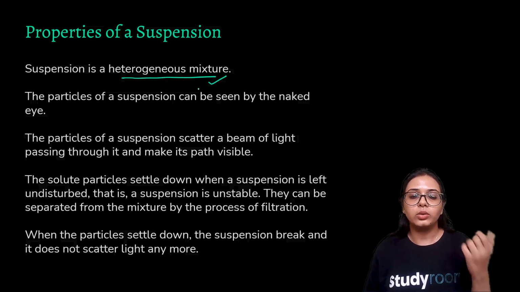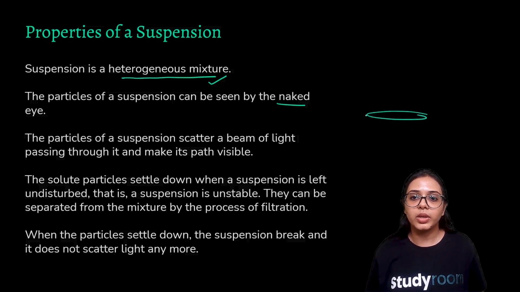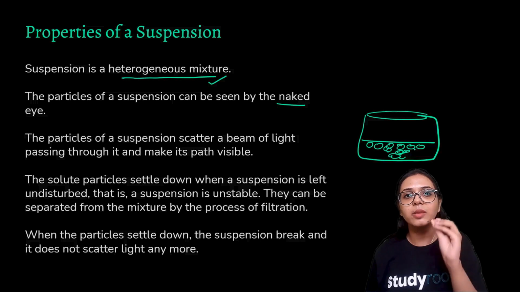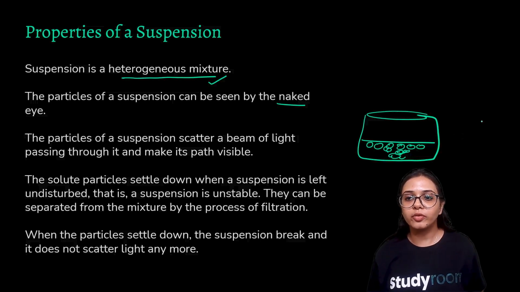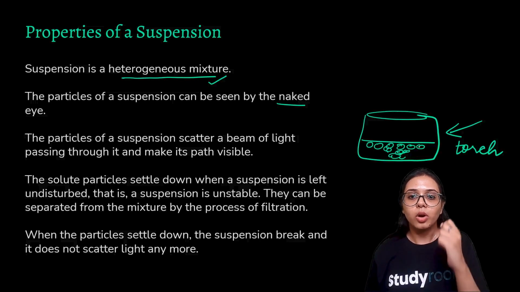So, we know that particles of a suspension can be seen by the naked eye, and since the particles can be seen by the naked eye, they are very distinct. Suppose this is a beaker with water as a solvent, and it also has oil molecules as a solute. The oil molecules may be suspended at the top or at the bottom or somewhere in the middle, but they are very distinct molecules that are visible to our naked eye. So if we take a torch and make its light pass through the beaker, what we will notice is that light is being scattered all around.